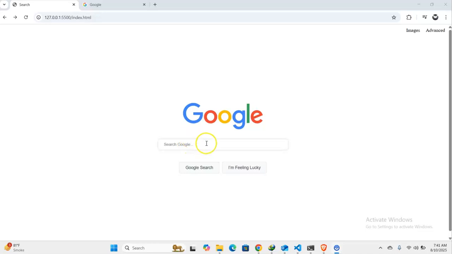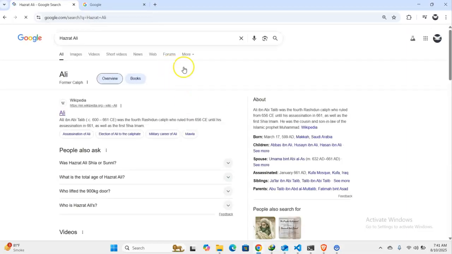Our main page has two buttons basically: the Google search button and the I'm feeling lucky button. If I put anything in the input field, let's say horizontally, and click Google search, the first result that I'm seeing is by Wikipedia.